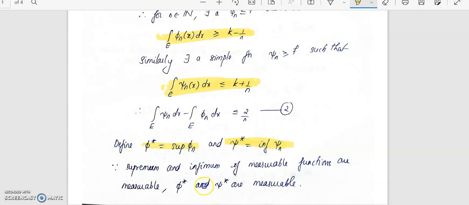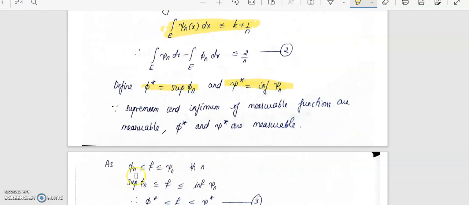So phi star and xi star are measurable. Now f lies between phi star and xi star. We have phi n less than or equal to f less than or equal to xi n. So the supremum of phi n will be less than or equal to f less than or equal to the infimum of xi n. That gives phi star less than or equal to f less than or equal to xi star.